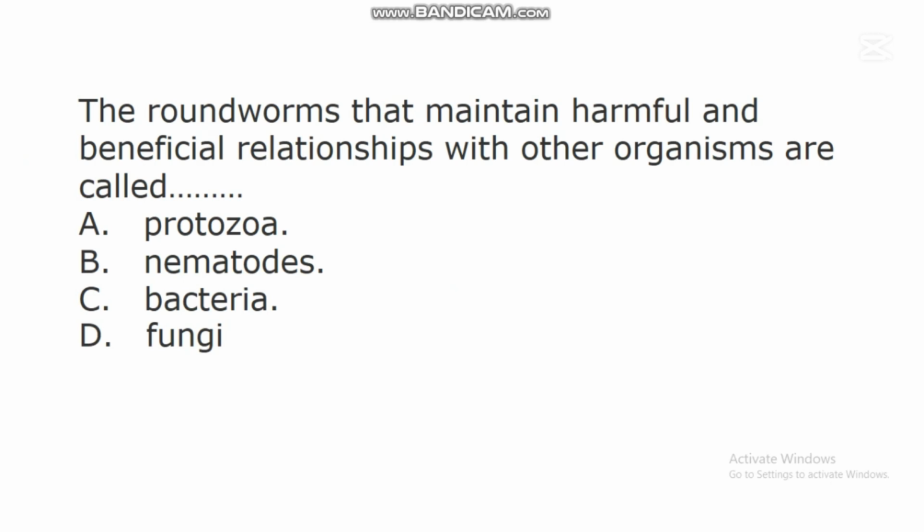The first question we have here says, the roundworms that maintain harmful and beneficial relationships with other organisms are called dash. A. Protozoa. B. Nematodes. C. Bacteria. D. Fungi. In this question, the correct answer is B. Nematodes. Nematodes are roundworms that maintain both harmful and beneficial relationships with different organisms.